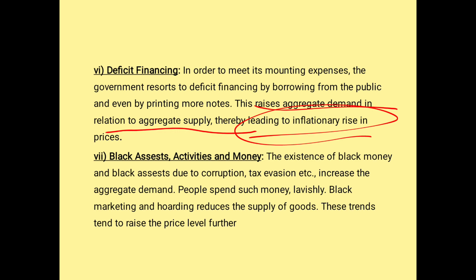Black assets, activities and money. There exist black money, black assets, and corruption. So what do people do? People spend such money lavishly, as they like, because it may not be their money as such. Or sometimes people like to hoard it and keep it. So this trend leads to a further rise in the price level.